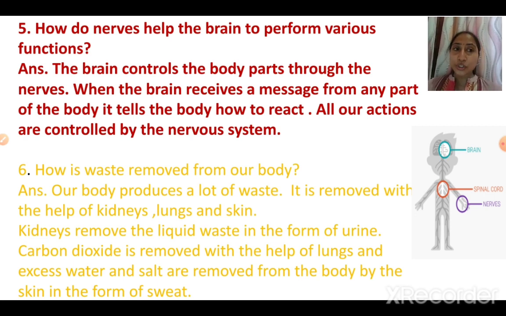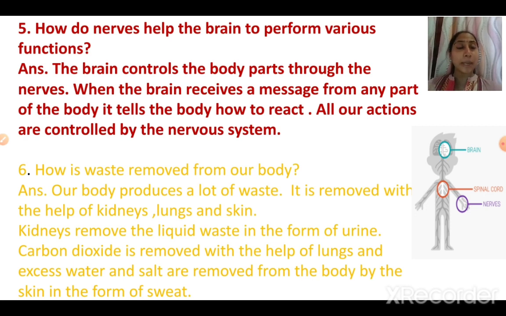Whatever you touch, feel, taste, see, hear, all these messages are carried by the nerves to the brain. And your brain tells you, oh, this is very hot, don't touch it.